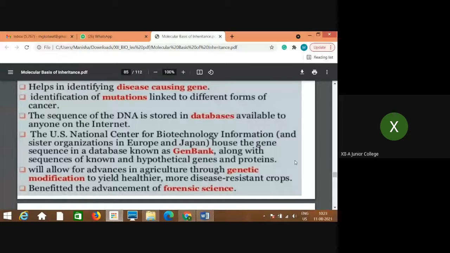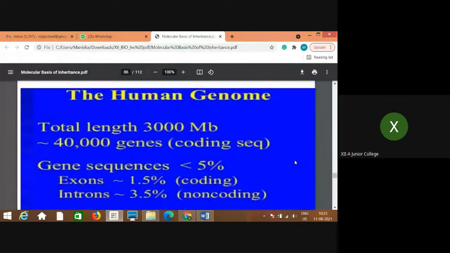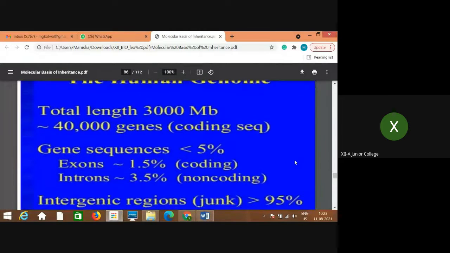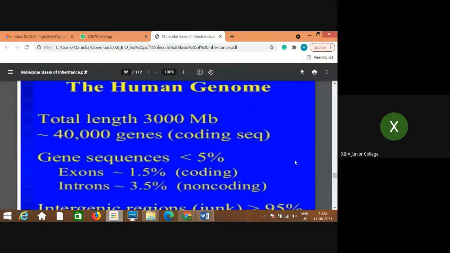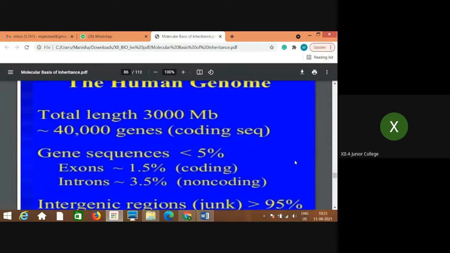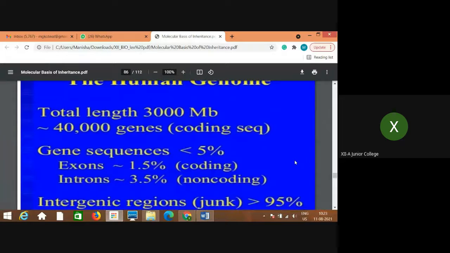It has also benefited the advancement of forensic science. Just now I told you that for identifying criminals, in forensic science, this is very, very useful. Now, some of the organisms, how they are related to the human genome, that also we'll see, and some important points which came from the study of the Human Genome Project are these.